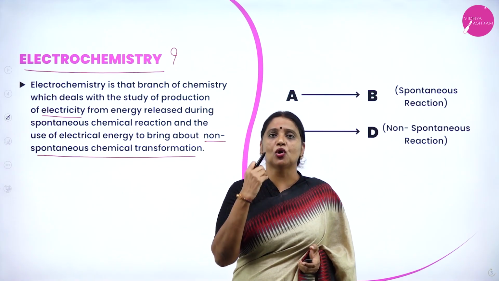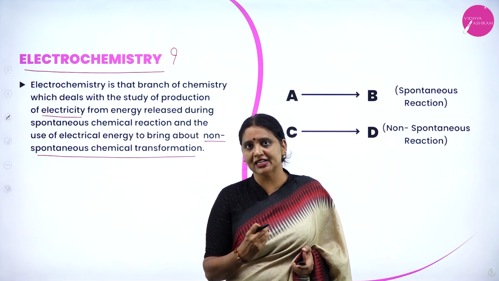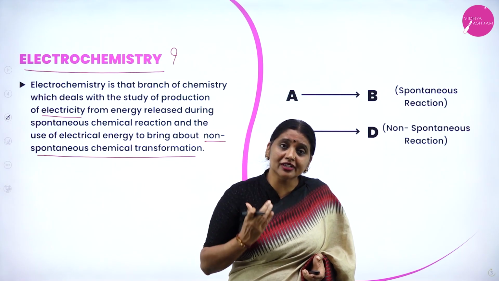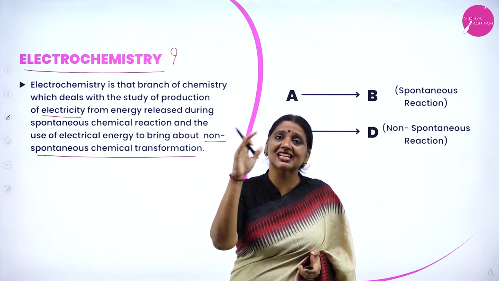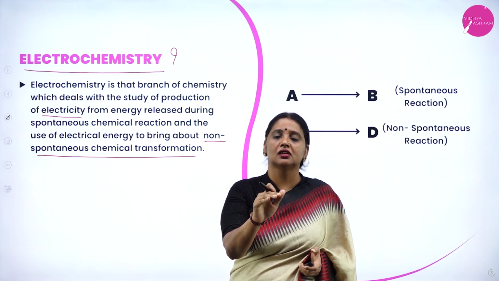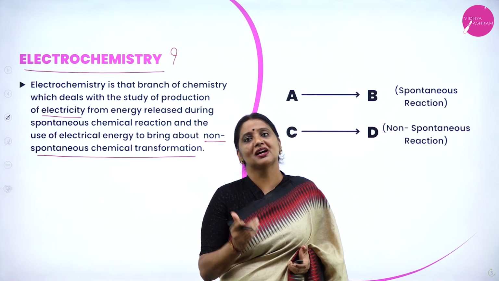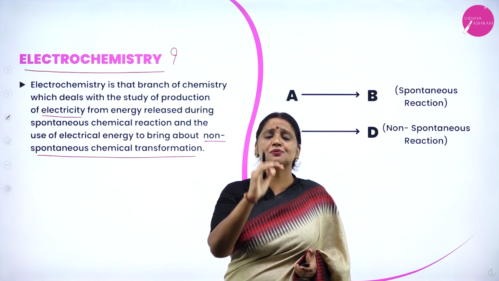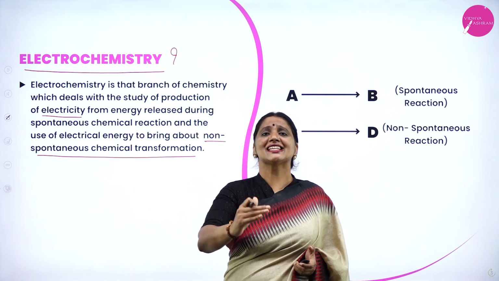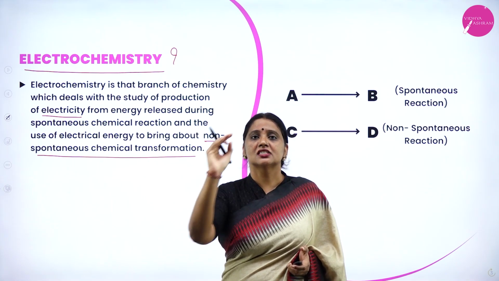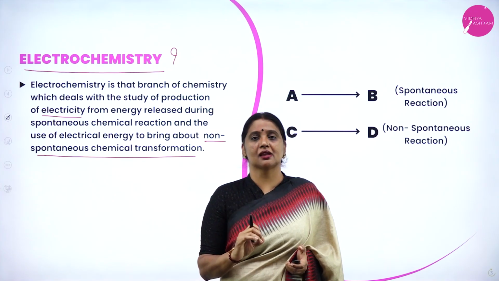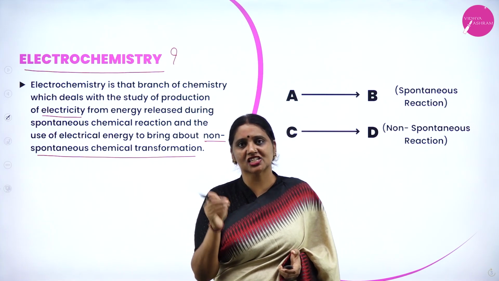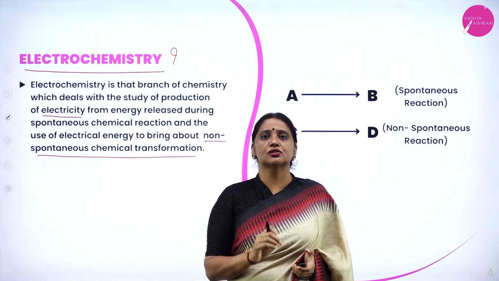What is the meaning of spontaneous chemical reaction as well as non-spontaneous chemical reaction? Spontaneous chemical reactions are those which take place on their own without using any external aid. For example, rusting of iron, movement of gaseous molecules from higher concentration to lower concentration. These are all spontaneous. They take place on their own without any external support or aid. Such reactions are called what? Spontaneous chemical reactions. Few reactions take place only after using external support or external aid. Such reactions are called what?